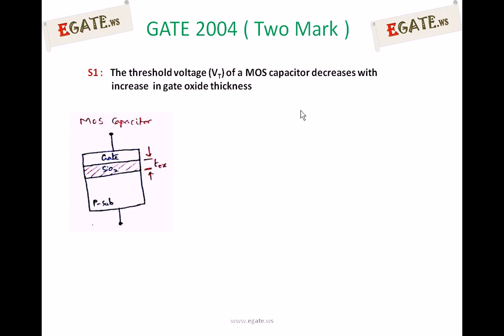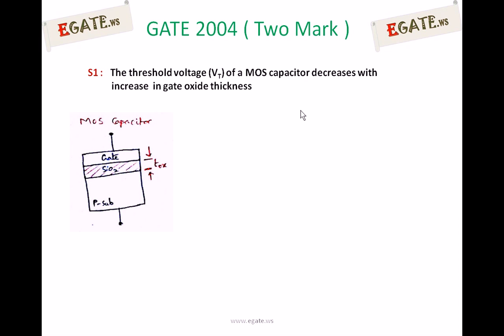The substrate we are taking is p-type. The substrate is a semiconductor and previously the gate was made of metal, that is aluminum. That's why the abbreviation MOS came. The gate is aluminum, that is metal, silicon dioxide is the oxide, and the substrate is semiconductor. So MOS, metal oxide semiconductor.